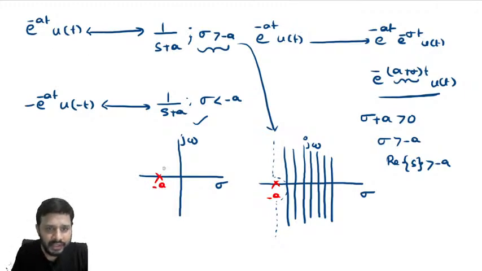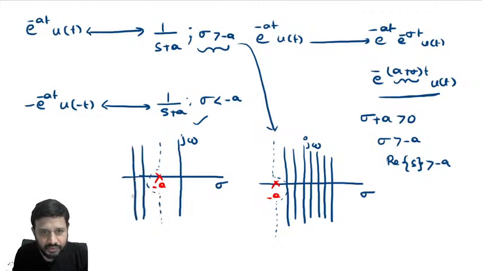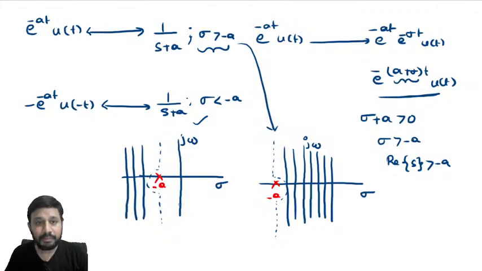Roots of the denominator. Along the pole draw a dotted line, bypass the pole, and for all values of sigma less than minus a, this is ROC. And remember, ROC should not contain any poles, but ROC may contain zeros. In ROC, zeros may come, but in ROC, poles should not come.